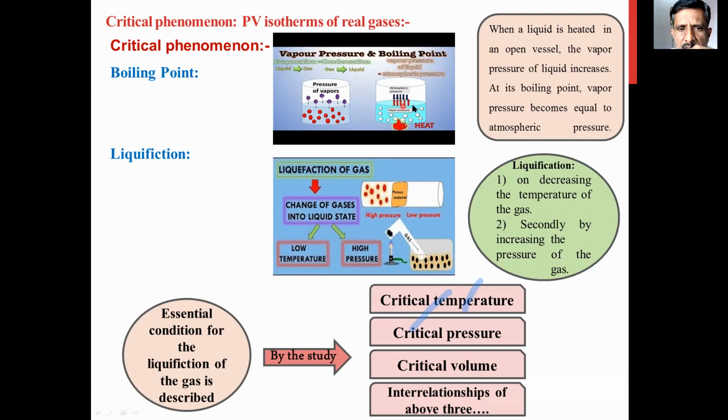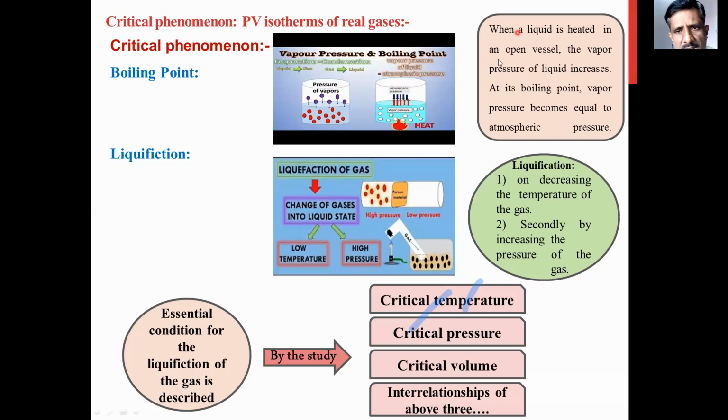This is the vapor pressure, which comes from the bottom of the liquid. The atmospheric pressure is the pressure toward the downward direction, opposite to the vapor pressure. When vapor pressure is exactly equal to atmospheric pressure, the liquid boils.